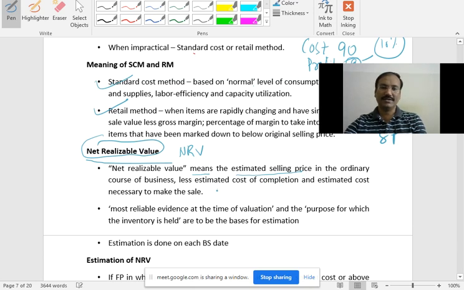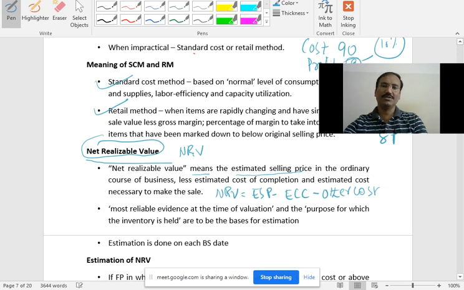So NRV equals estimated selling price minus estimated cost of completion minus other estimated cost. So this is the equation.